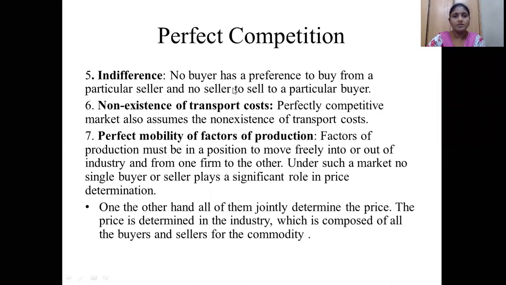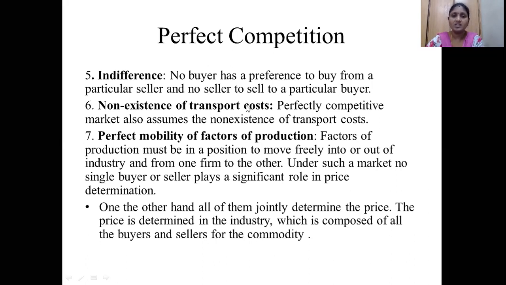Next, no buyer has a preference to buy from a particular seller. We are not preferring to buy a commodity from one particular person only. That is the indifference. Then, non-existence of transport cost. Already I have told you, in perfect competition, the goods are coming from local places only, so there is no consideration of transportation cost.